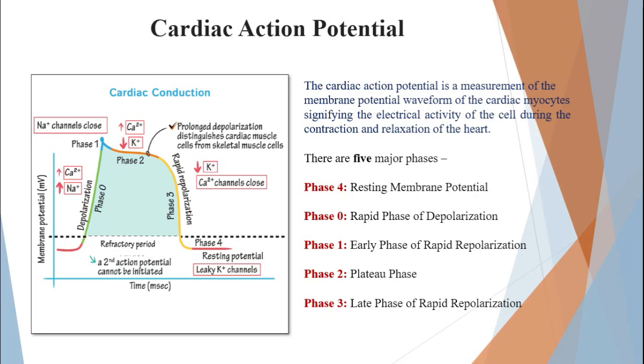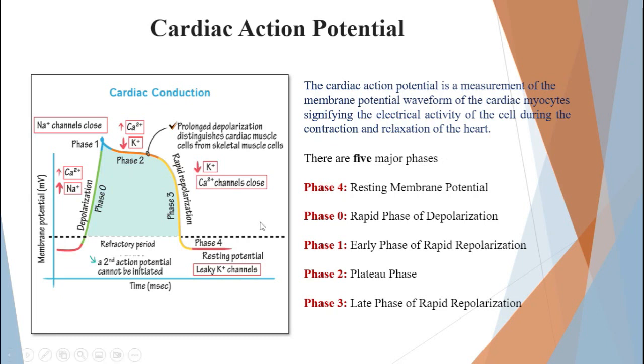So let us start by understanding each of the phases. First, as we can see here, this is the resting membrane potential, that is phase 0. What happens at phase 0? In these cardiac cells, there is action of mainly 3 ion channels. The first is the voltage gated Na channels, then the voltage gated potassium channels, and another special kind, the calcium ion channel, a slow calcium ion channel, also known as the L-type slow calcium ion channels.